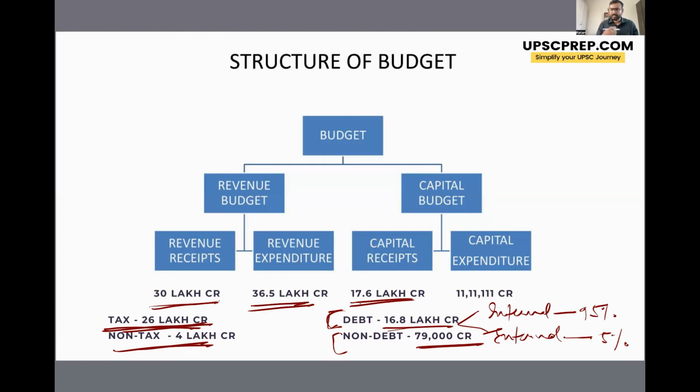This is the money the government is spending in its day-to-day functional activities like salaries of government employees or other operational costs of the government. And then the capital expenditure, which is 11,111 crores. Now the major focus of the government is in increasing this amount, right? The government wants to spend more and more in capital expenditure because capital expenditure leads to increase in the assets of the government. So the government wants to build a lot of roads, railways, other infrastructure, hospitals, schools, etc. Right? So a lot of focus is here.